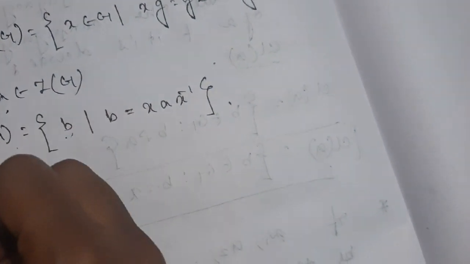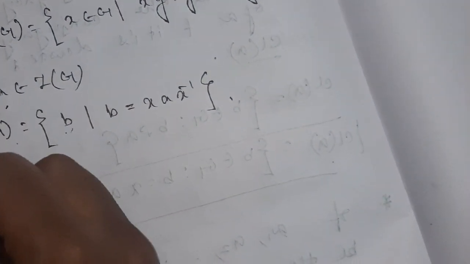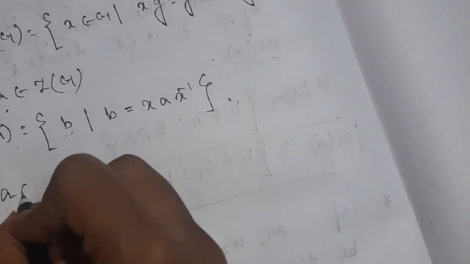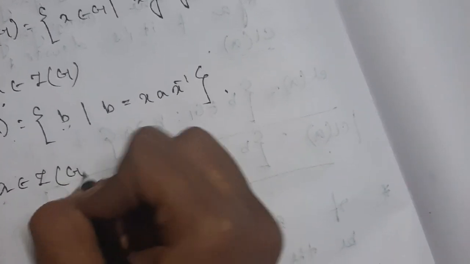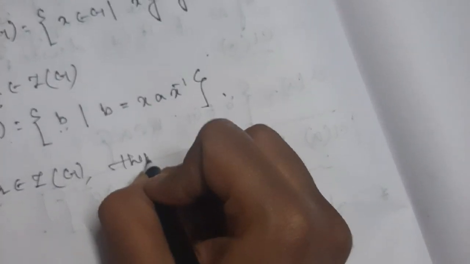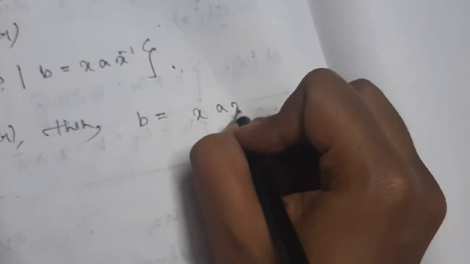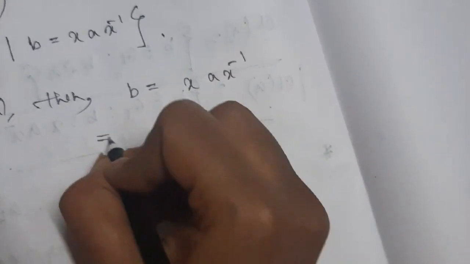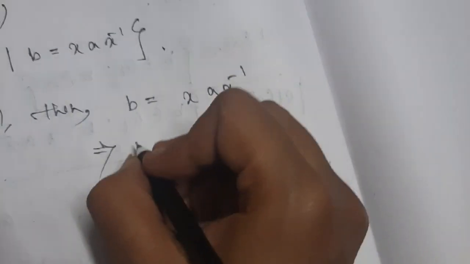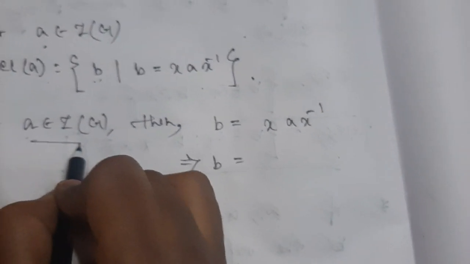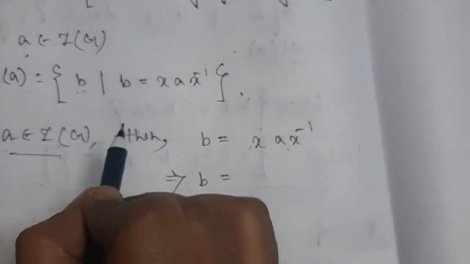Okay, now if A belongs to Z(G), then B equals XAX inverse implies what? It will imply B equals, look, as A belongs to Z(G), that means A will commute with every element.